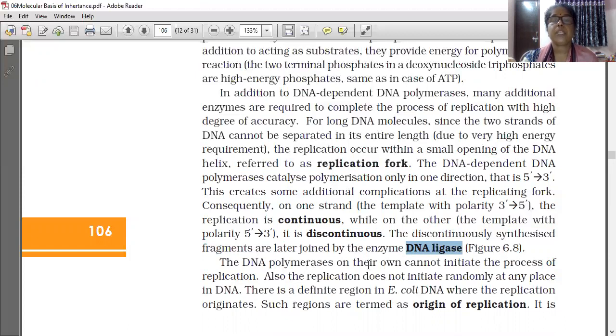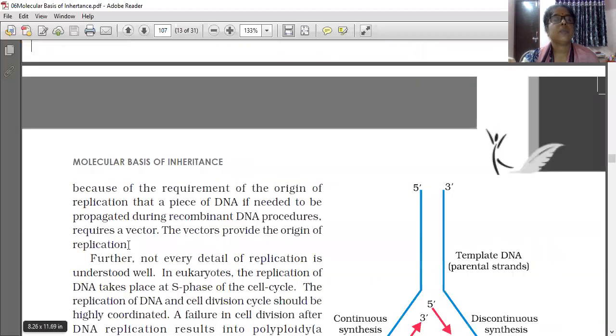The DNA polymerases on their own cannot initiate the process of replication. So, for initiating the process, the RNA primer is used as the vector, as I had shown in that diagram. There is a definite region in E. coli DNA where the replication originates. Such a region is termed the origin of replication. It is because of the requirement of the origin of replication that a piece of DNA, if needed to be propagated during recombinant DNA procedures, requires a vector.